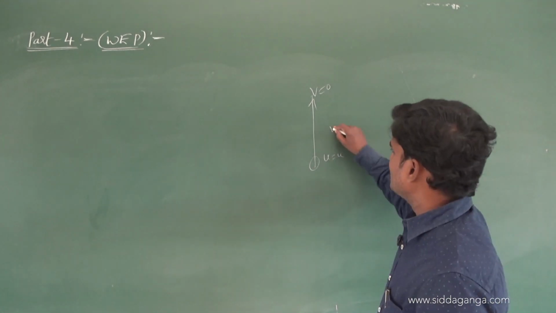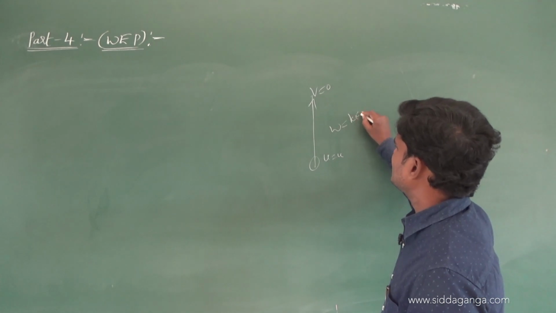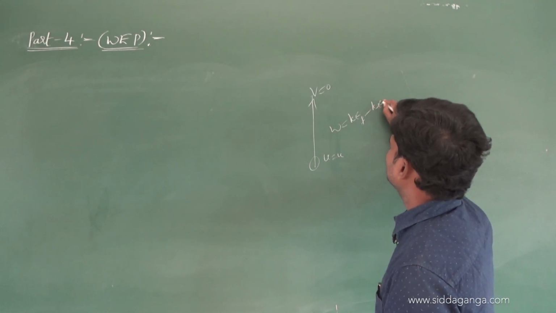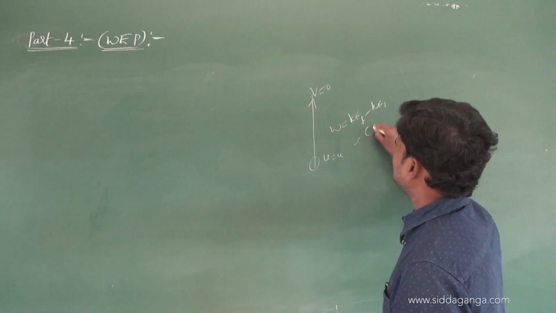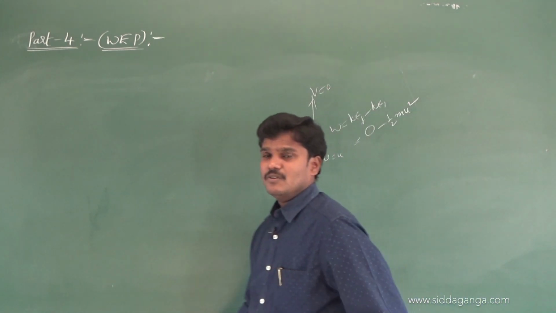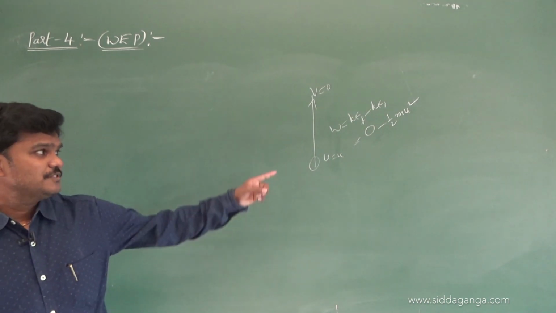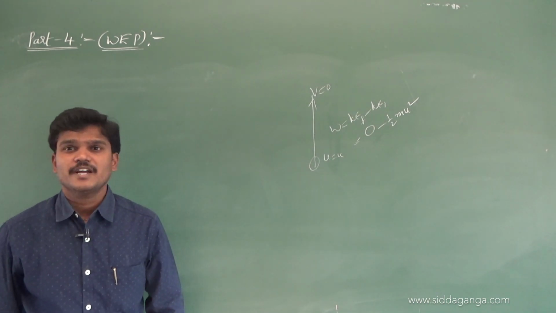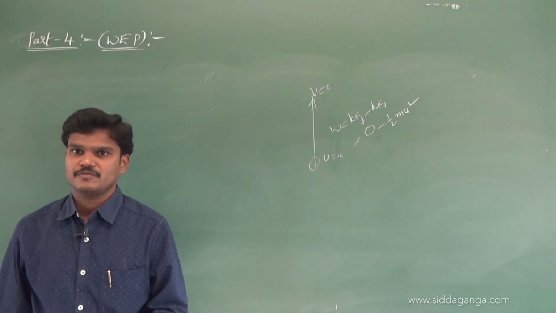Then work done is final kinetic energy minus initial kinetic energy. What is final? 0. What is initial? Half mu square. So work done by the force is equivalent to minus half mu square.